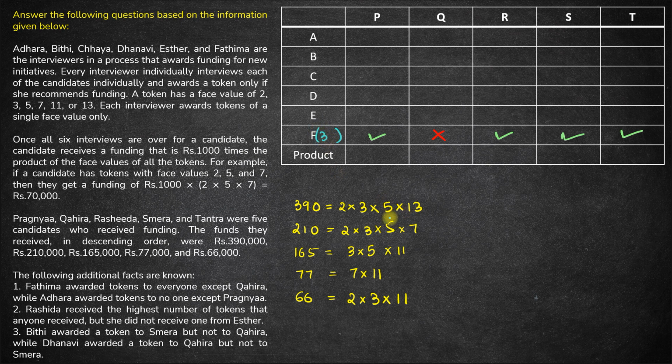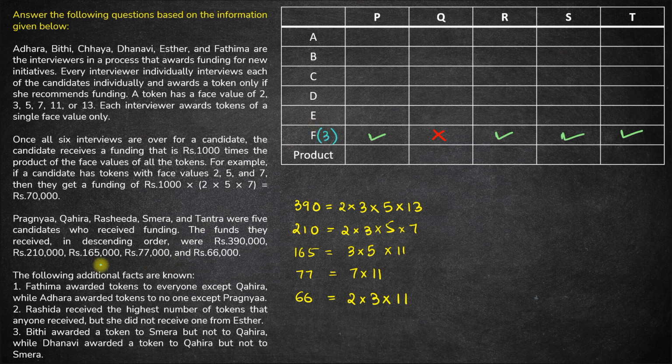We'll check if it is 3 only. Then you have 5. 5 comes in only 3 of these products. So 5 cannot be the number for F. Then you have 7. 7 comes here and here, only in 2 places. So 7 cannot be this number. 11 comes in 3 places, so 11 cannot be this number. 13 comes only once. So 13 cannot be this number. So the only face value token that F would have distributed is of face value 3.